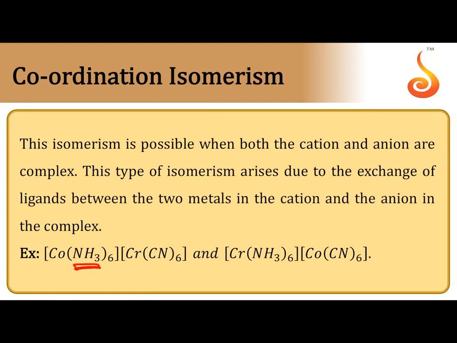Coordination isomerism. This is due to exchange of ligands between 2 central metal atoms of a complex containing more than one central atom. So here ammonia and cyanide ions are exchangeable. If 6 out of 6 ammonia ligands are exchanged with 6 CN minus ions, then we can get another complex. So this type of isomerism is exhibited by polynuclear complexes due to exchange of ligands between 2 central atoms.